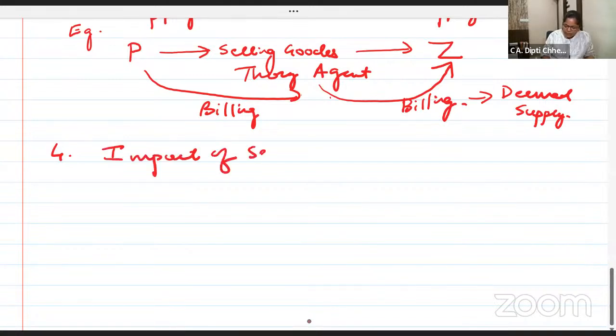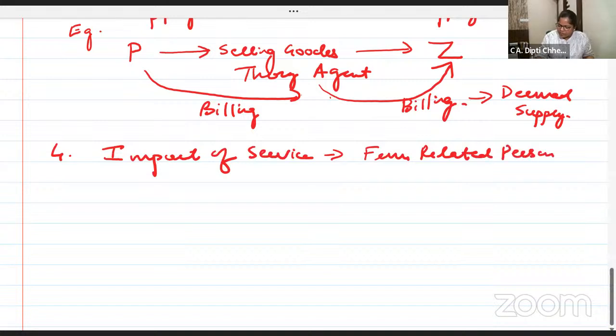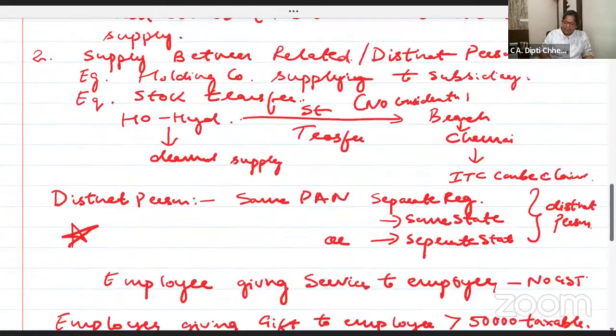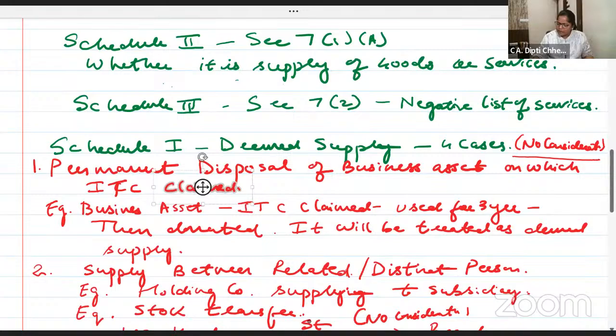Import of service from related person for furtherance of business. No consideration. No consideration is the baseline I have written on the top here.